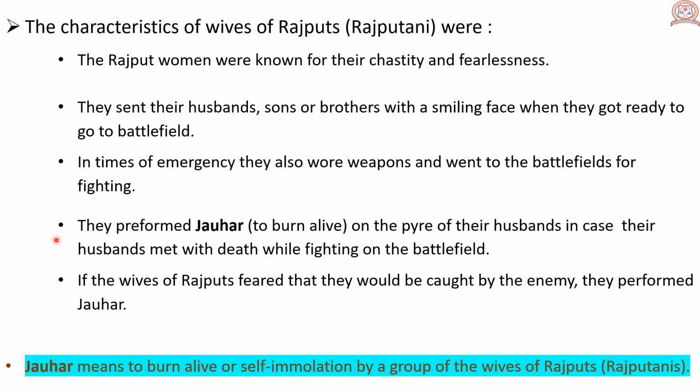They performed Jauhar, to burn alive on the pyre of their husbands in case their husbands met with death while fighting on the battlefield. Jauhar means to burn alive or self-immolation by a group of the wives of Rajputs or Rajputanis.